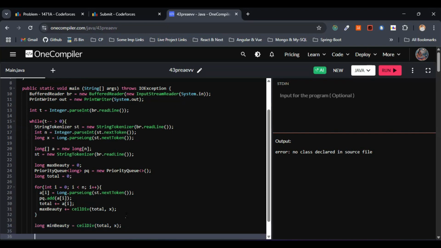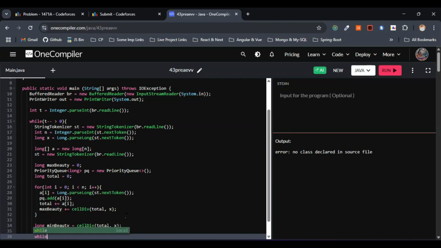So the next part here would be the optimal simulation. Optimal simulation is nothing but we have to merge all the elements into one using heap or the priority queue, right?